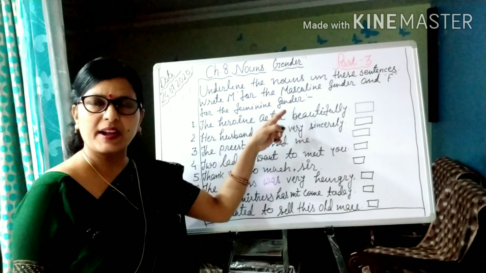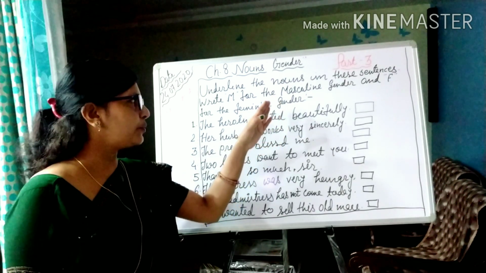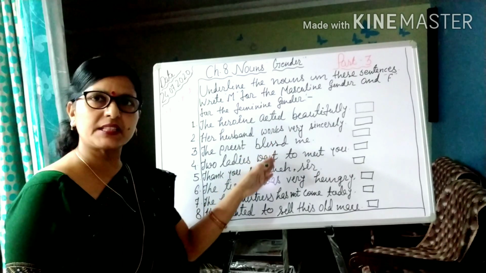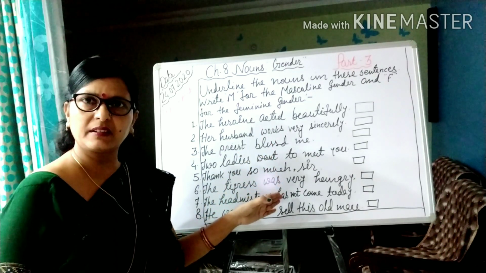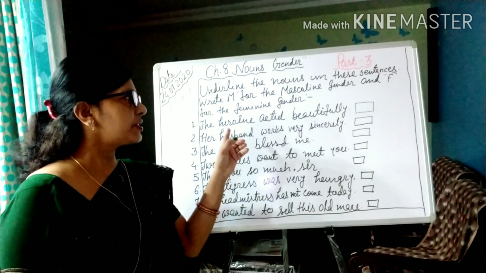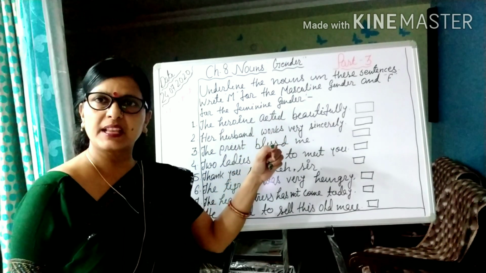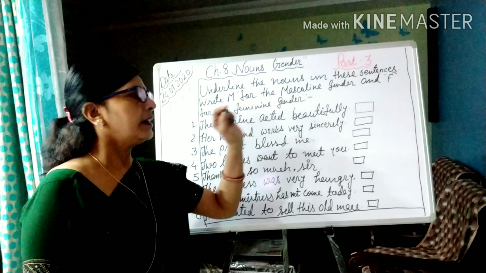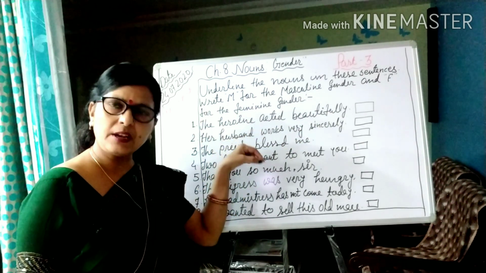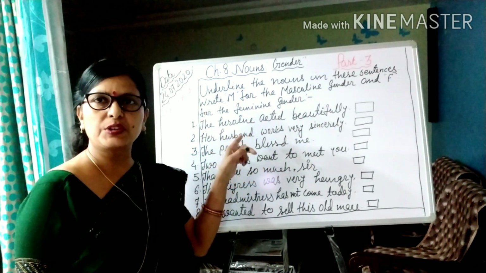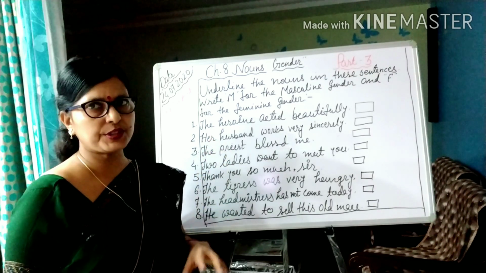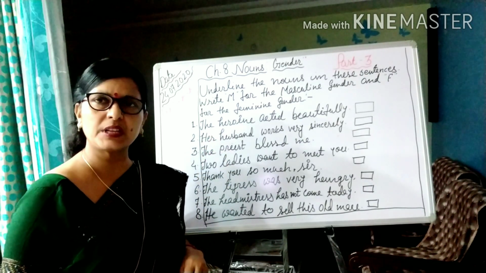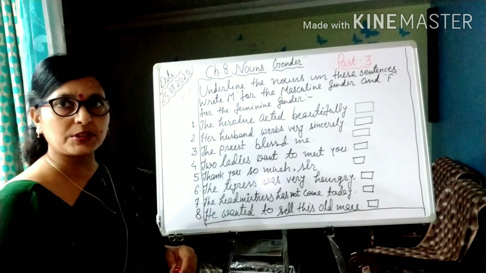What you have to do is read out all the sentences written here, and first you should underline the nouns. Then after underlining the nouns you have to put feminine or masculine according to the nouns. Okay children, all of you understood about it. So now let's look at the questions.